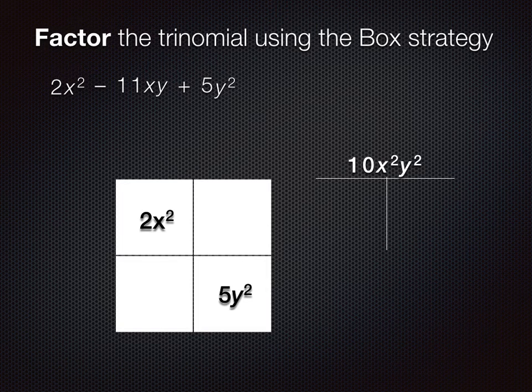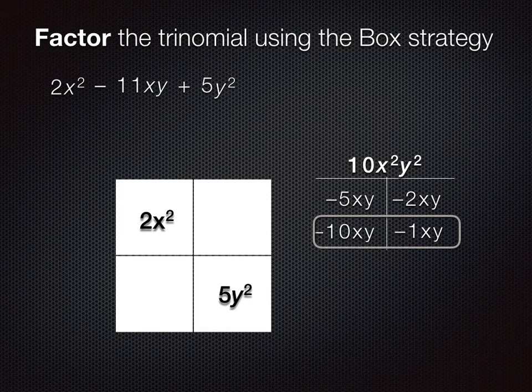So we want what two terms multiply together to equal this positive 10x squared y squared, but add together to equal the negative 11xy. So we're going to have only negative factors in our chart. We'll choose this group because they add together to equal negative 11xy.